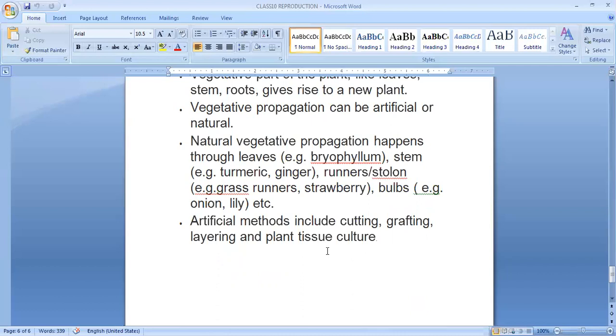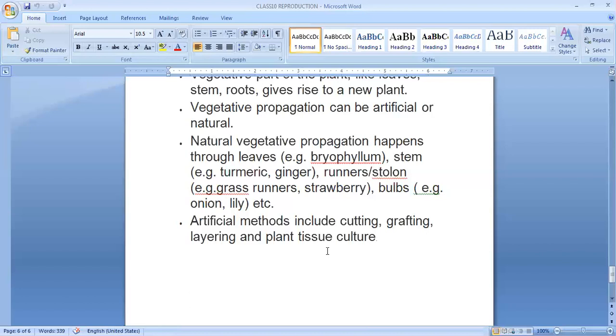Grafting is performed between two parents of closely related varieties. The plant of which the root is taken is called a stock, and the other plant whose shoot system is to be used is called the scion. Both are joined together, and hormones are provided, and a new grafted plant is ready. This process is called grafting. So we can see various types of methods of asexual reproduction in plants also.